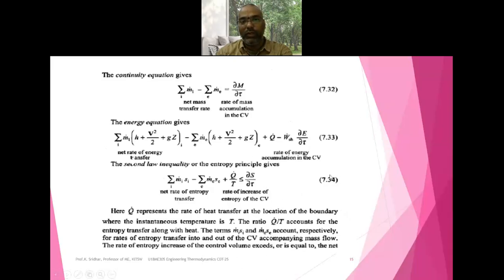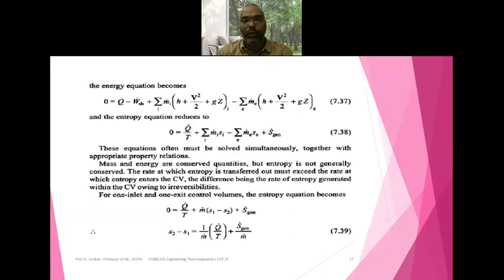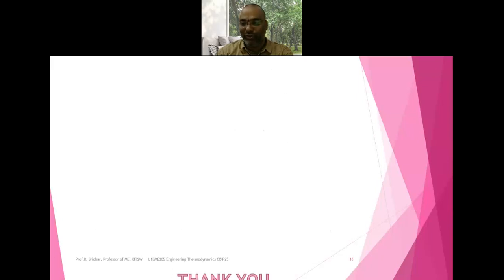In the first unit we studied the steady flow energy equation as well as the continuity equation. Just apply this concept to the steady flow energy equation, and equations 7.33 and 7.34 will give you the information about the entropy generation in the open system. Similarly, it is further reduced to this equation, just by substituting in the steady flow energy equation. So we are able to derive the entropy generation in the open systems as well as the closed systems.